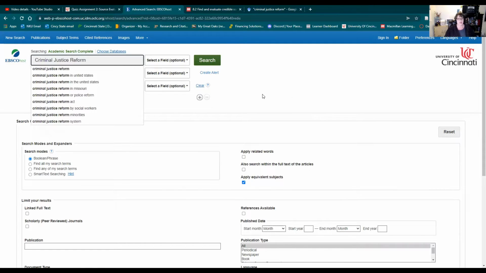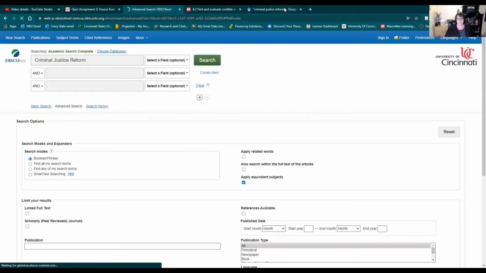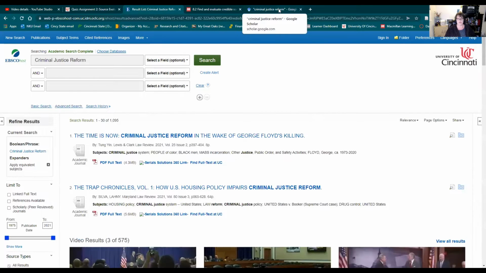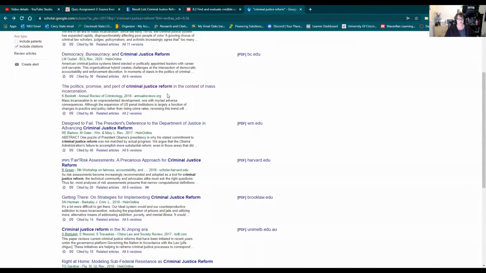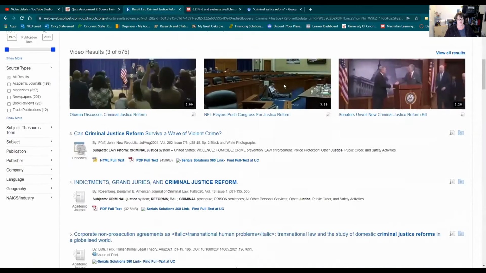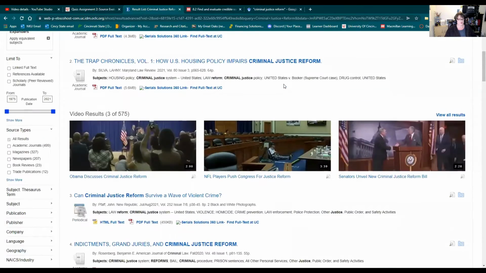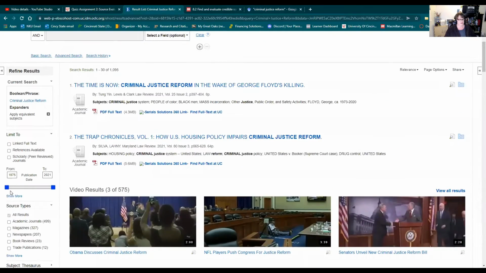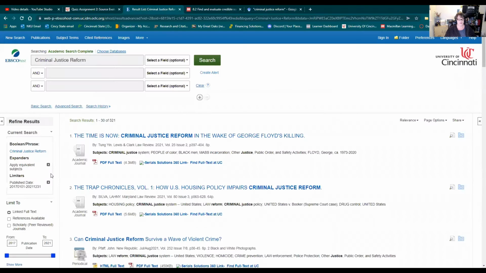Let's see if we can find that one particular article. What was the one? The politics, promise, and peril of criminal justice reform. Blah, blah, blah, right? Let's see if we can find it. Let's go all the way to 2017. So you can use this slider here to adjust your dates, or you can type it in, either way.